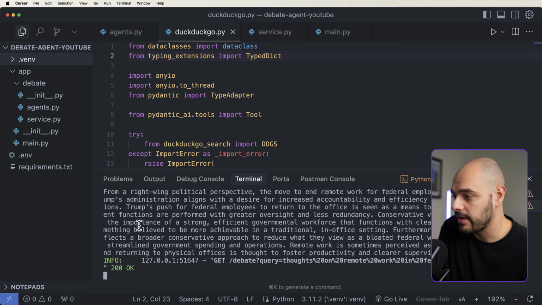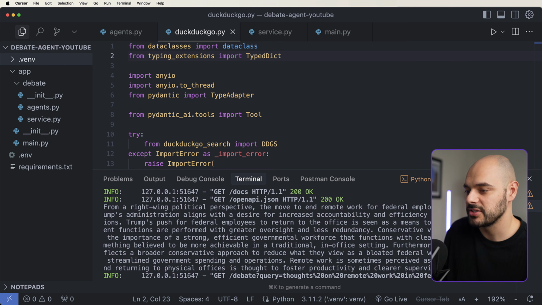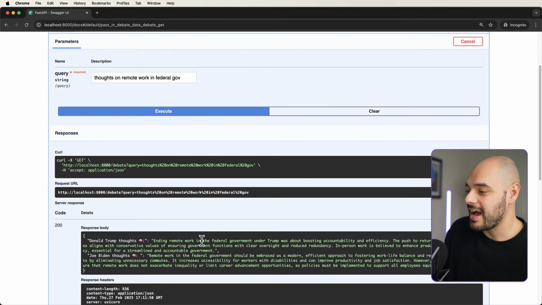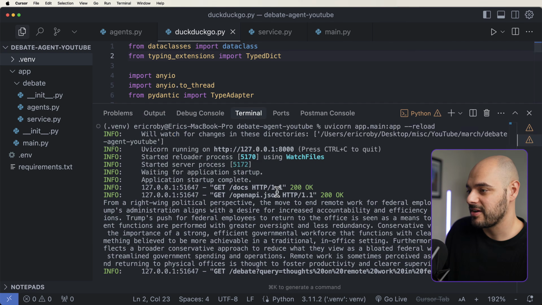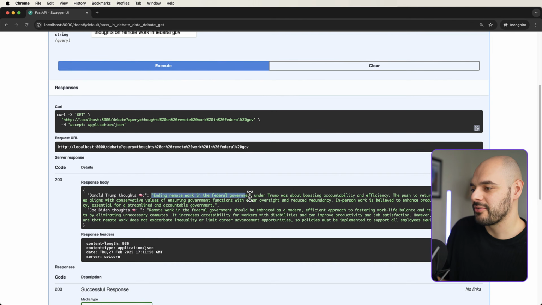So we can see that from a right-wing political perspective, the move to end remote work for federal employees under the Trump administration aligns with the desire of increased accountability and efficiency in the government operations. That is not what's getting spent here. That is coming from DuckDuckGo. And right here, we can see ending remote work in the federal government under Trump was about boosting accountability and efficiency. It starts pushing about how the Republican Party currently wants traditional office aligns with conservative values. So it wants people to return to the office.